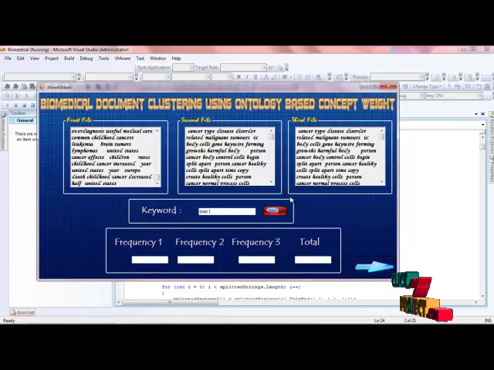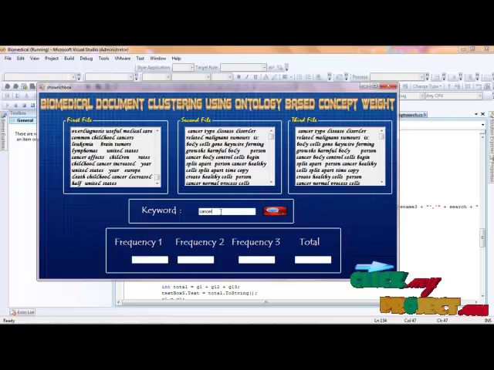Checking the keyword, first of all we check the searching process. In the searching process, simultaneously, first of all we check all the frequency values of the keyword, cancer. Next we have searching. Frequency 1, frequency 2 and frequency 3 will be calculated for the total frequency. The frequency calculation for cancer is reported for the first file, second file and third file. Then we have the total report of the frequency file for the keyword searching.